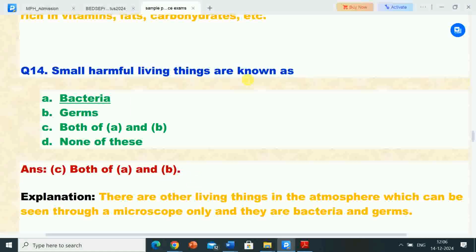So small harmful living things are known as. Correct answer is bacteria and germs. So small harmful living things are known as bacteria and germs.